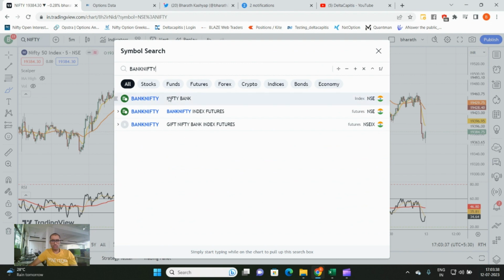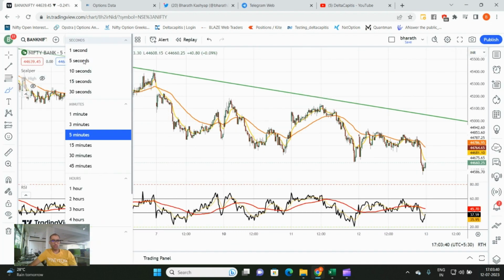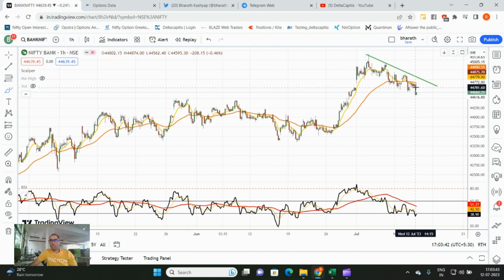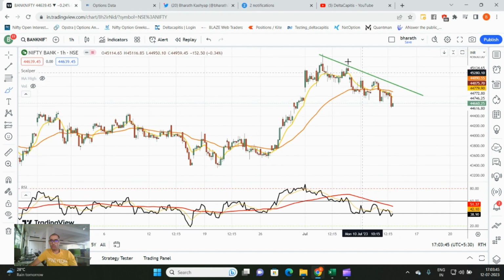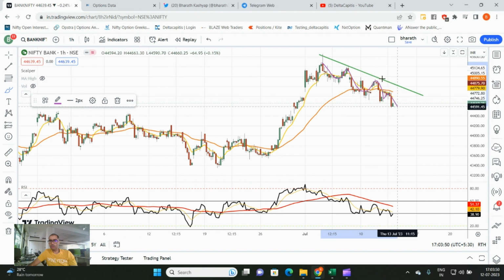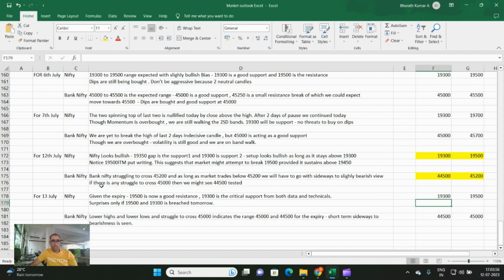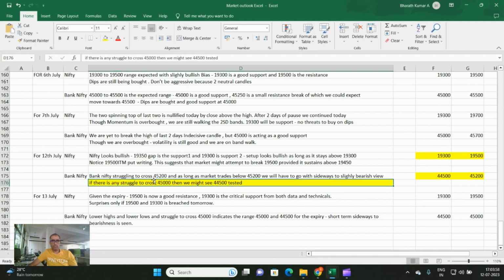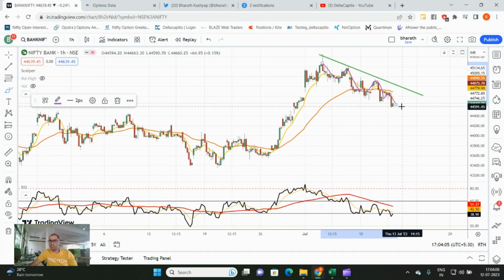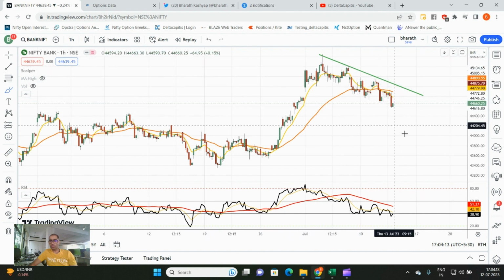Bank Nifty, we were anyway having a sideways to bearish view for a very simple reason, that we are seeing lower highs and lower lows on an hourly chart. See this? Yesterday also we discussed this same aspect of the market making lower highs and lower lows, and I made this statement saying if there is any struggle to cross 45,000, then we might see 44,500 being tested. Today, we almost tested 44,500, about 50, 60 points above that we actually touched. So, we are seeing lower highs and lower lows.